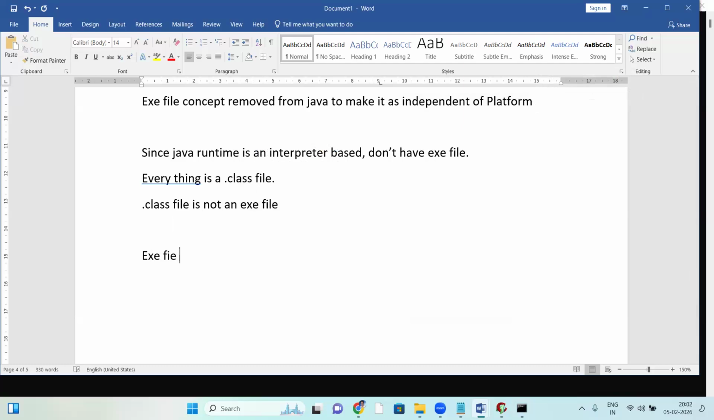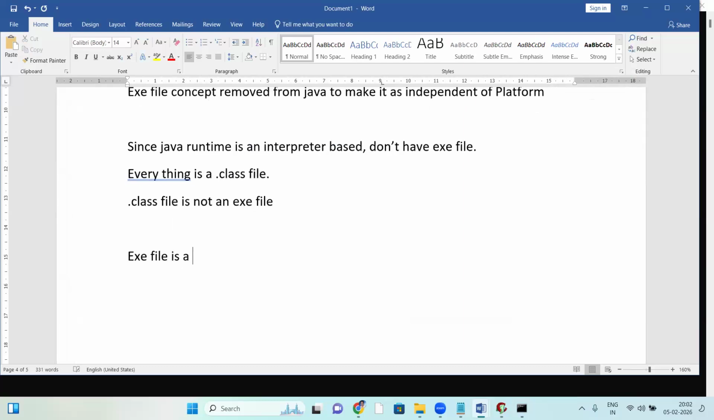See, an exe file is a binary code file, and it's a system understandable language. The processor can understand an exe file directly and execute it, right? An exe file is a binary code file, a system understandable language.